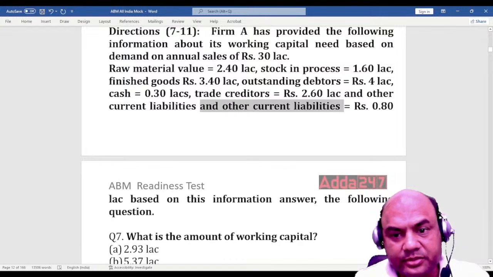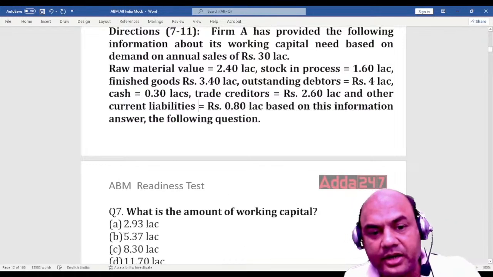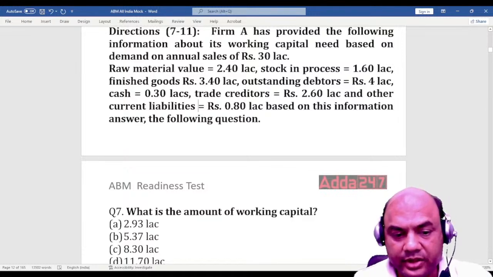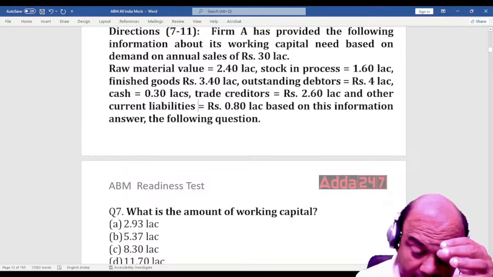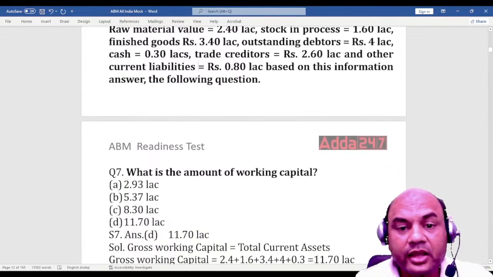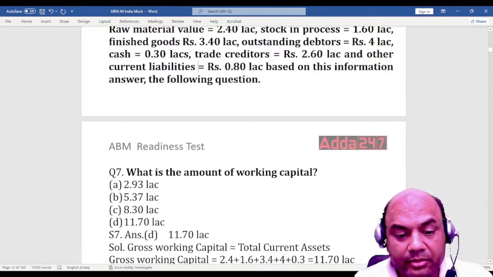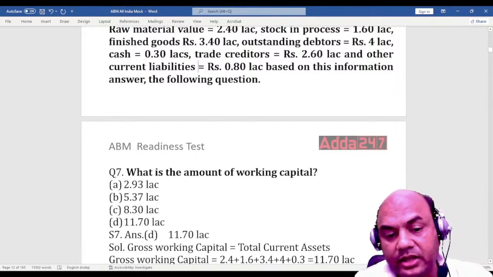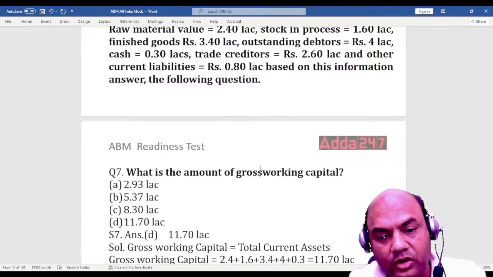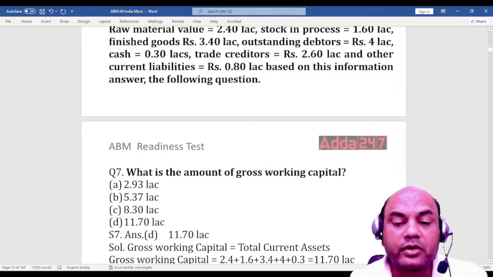Other current liabilities as 0.80 lakh. Now answer the following. What is the amount of working capital? So working capital means, what do you mean by working capital? Now here they might be meaning the gross working capital. Here when nothing is given, it means gross. Actually you can mention over here gross working capital. What is the amount of gross working capital?